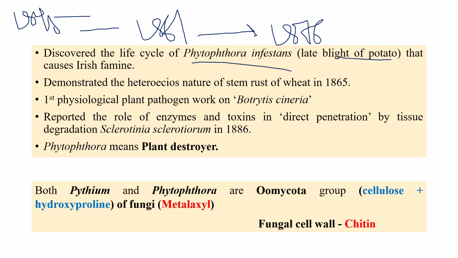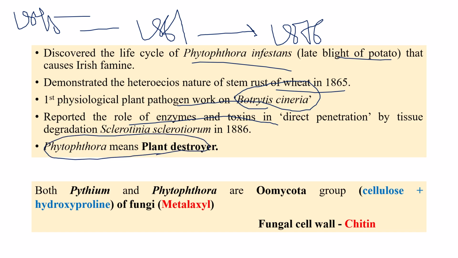And he also demonstrated the heteroecious nature of rust fungi. And the first physiological work on plant pathology, especially on Botrytis cinerea, he is the one who did. He also studied the role of enzymes and toxins in direct penetration, for disintegration of tissues or for killing of tissues. And first work on Sclerotinia sclerotiorum in 1866, this tissue disintegration.